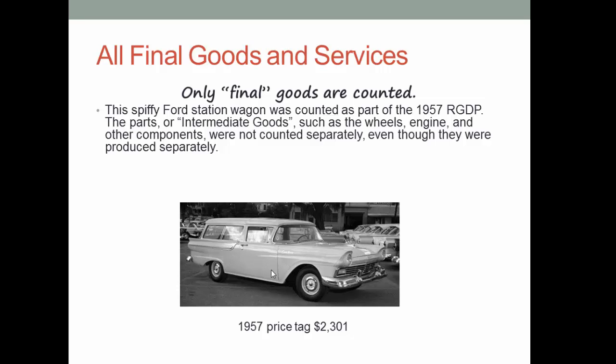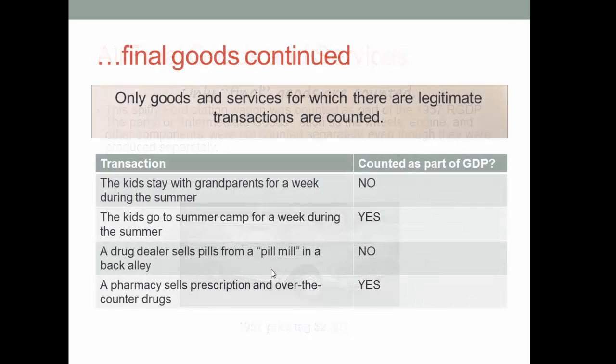Here we have a 1957 Ford station wagon with a price tag of $2,301. Only the $2,301 was counted in the 1957 GDP, and not the individual value of all the assembled parts.